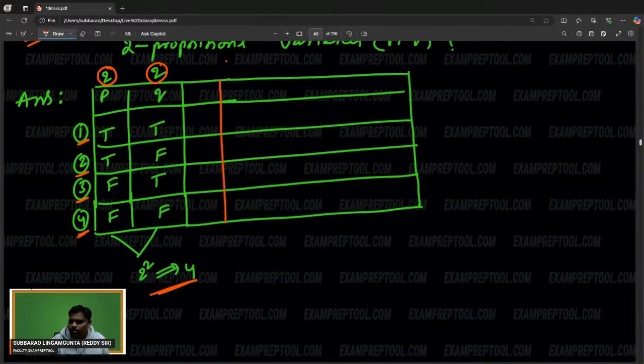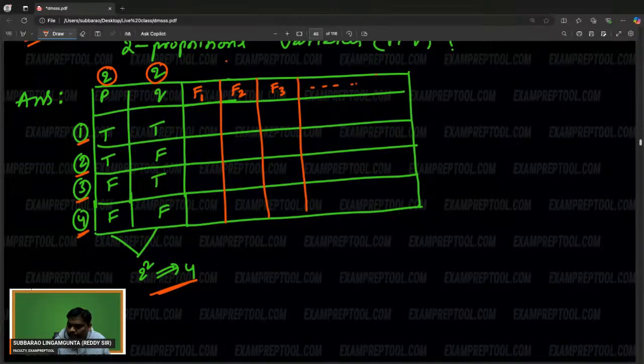So here is one propositional formula. Next one, here one more propositional formula is there. Like that, how many propositional formulas are possible? They are asking. Now see this one.